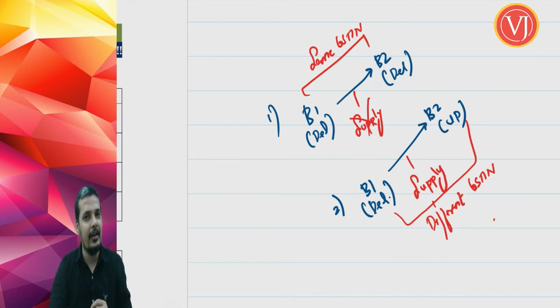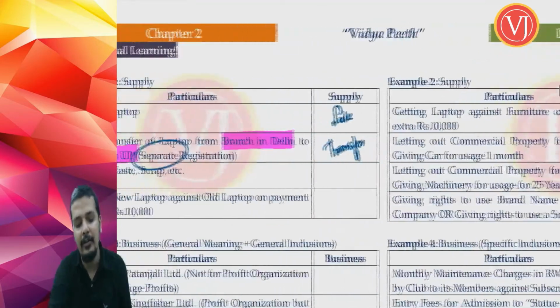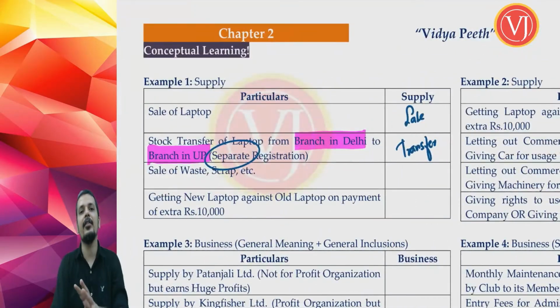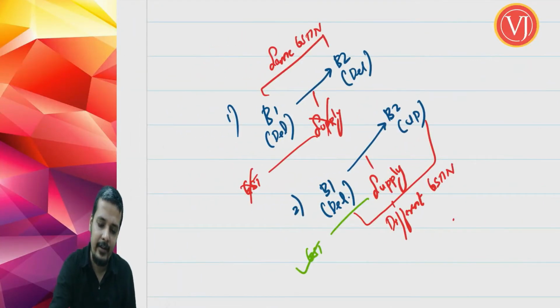The moment you are having two separate GST numbers for your branches, then it is actually deemed supply and therefore you will be having GST. If at all it is not supply, there won't be any GST, and if at all it is supply, you will be having GST, right? So they want to ensure that in the definition of supply they write transfer, because in both the cases you are only talking about stock transfer.